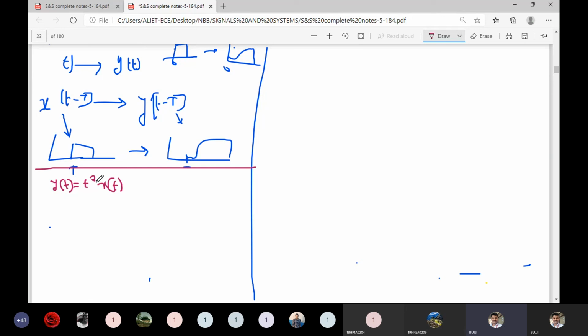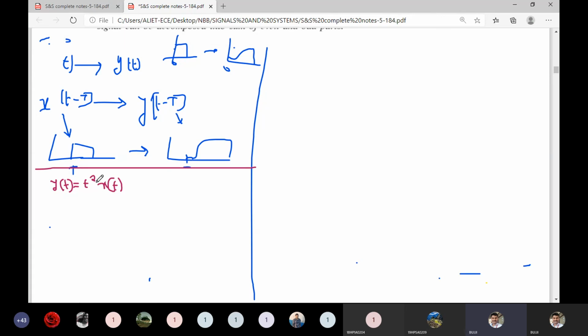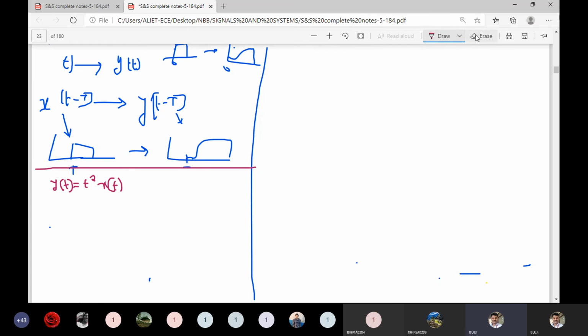Y of t equal to t square into x of t is the function. That means it is a system equation, the system function, the transfer function.